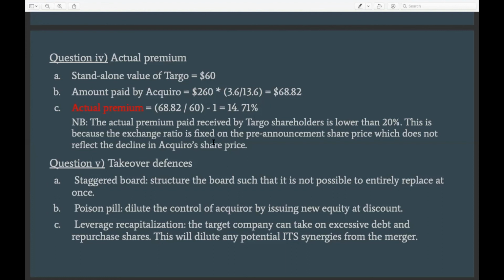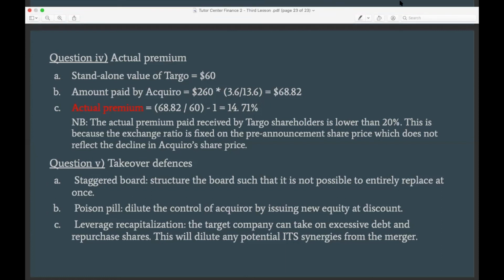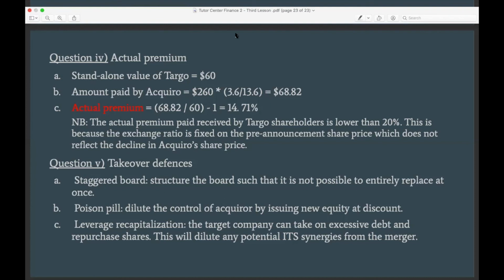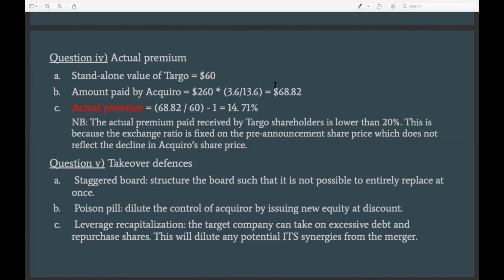So from a logical point of view, it's always important to make these kinds of considerations, because if you know that they are overpaying, so it would have a negative impact on their price, and you know that they are going to pay with stock and not with cash, you can definitely conclude that the value or the premium would be less than what is promised, right?